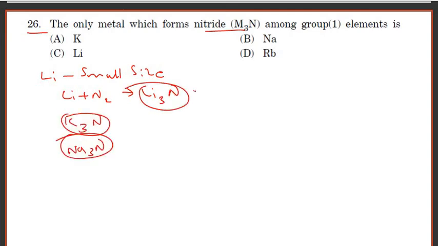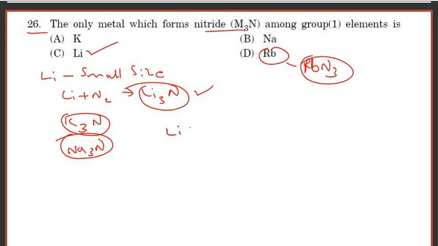Rubidium does not form M3N, it forms RbN3. Hence option lithium is correct.